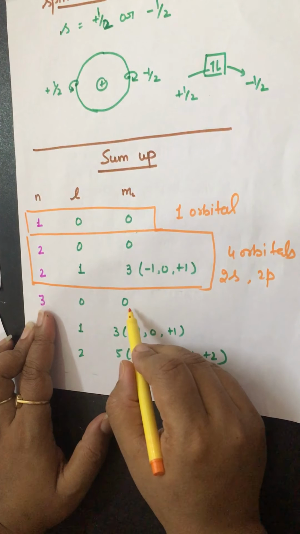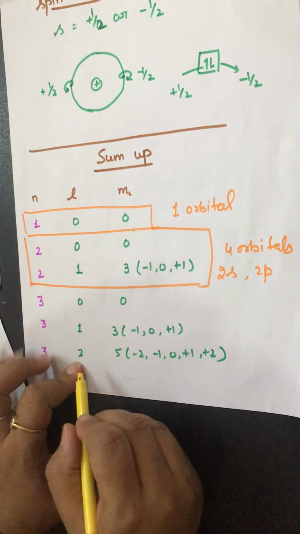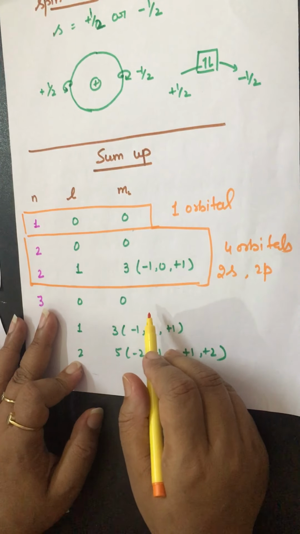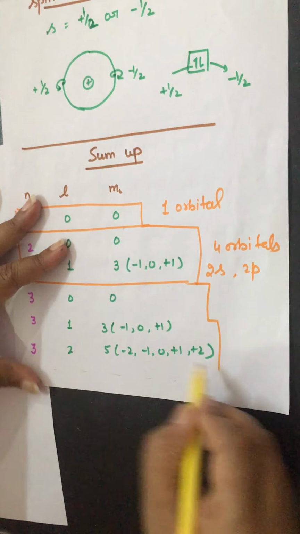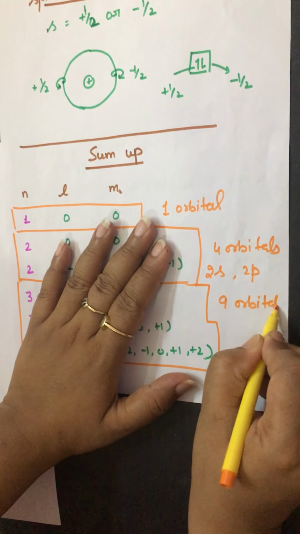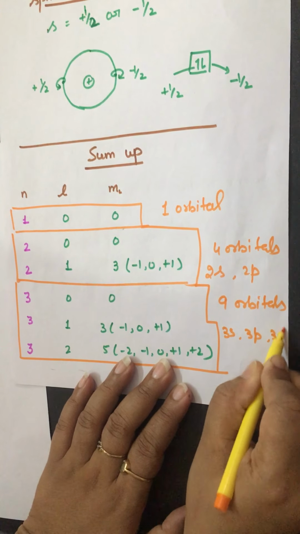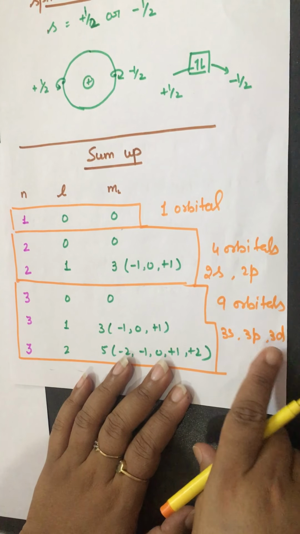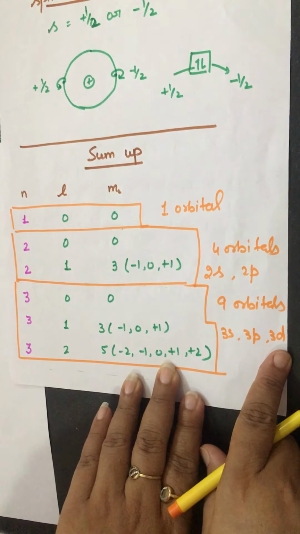For L value 0, M value 0, and L value 1, how many orbitals were possible? 3. If L value 2, how many orbitals possible? 5. Now count the total number of orbitals: 5, 3 and 1. It means a total of 9 orbitals. Right? Which ones? 3s, 3p and 3d. What does 3 indicate? Third shell. The third shell has s, p and d subshells. The p subshell has 3 orbitals. The d subshell has 5 orbitals.